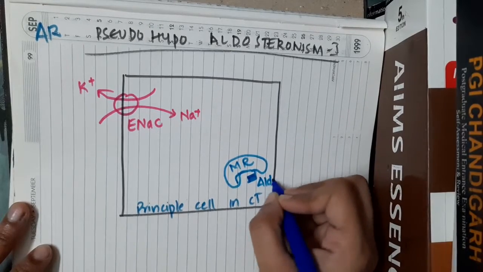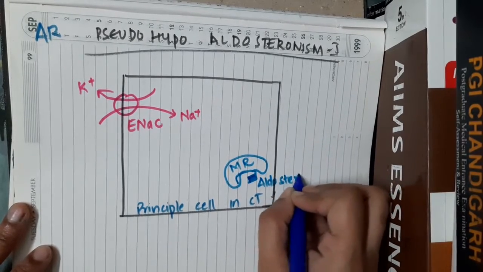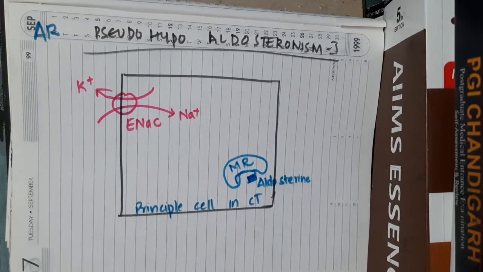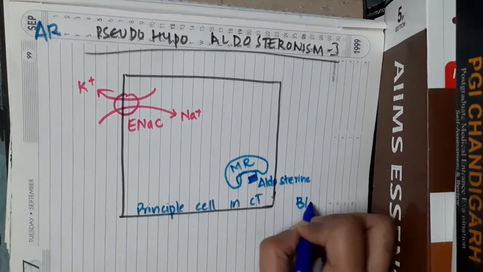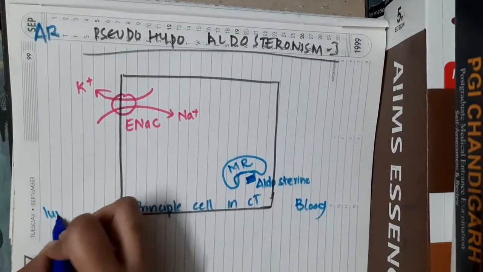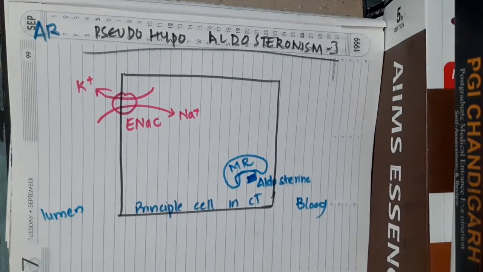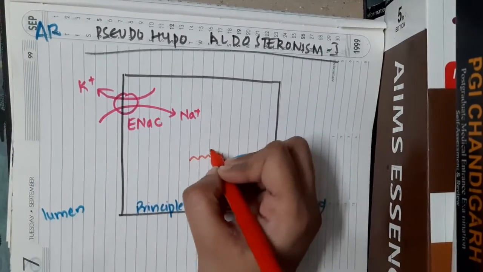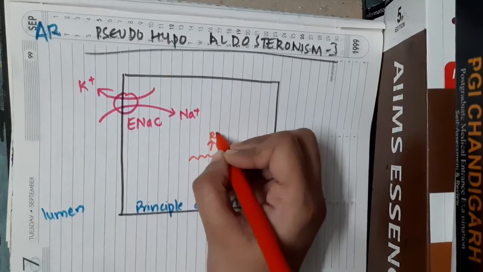If aldosterone comes into the principal cell of the collecting duct and binds to the mineralocorticoid receptor, this will activate the process of DNA transcription to RNA.